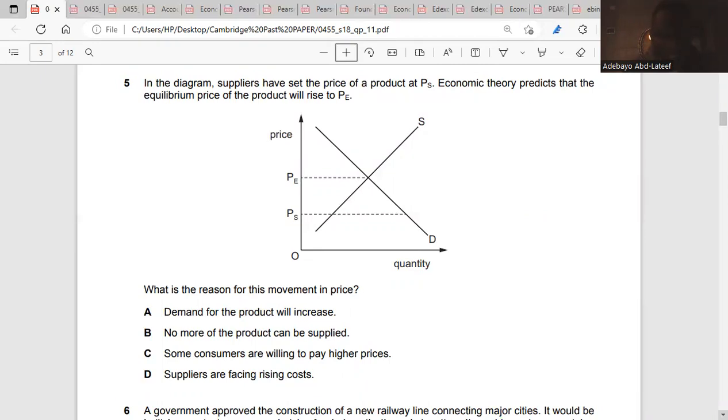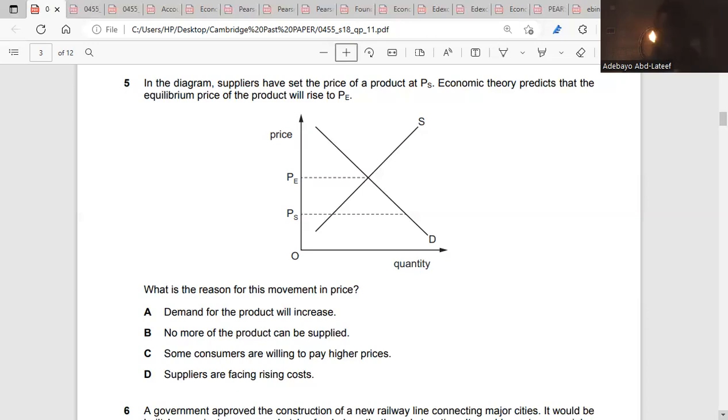No more of the product can be supplied now. So consumers are willing to pay higher prices. Yes, that's why firms would be able to increase their price, because they felt the demand for that product is price inelastic. Do you understand? So producers could increase their price. So the answer is C.